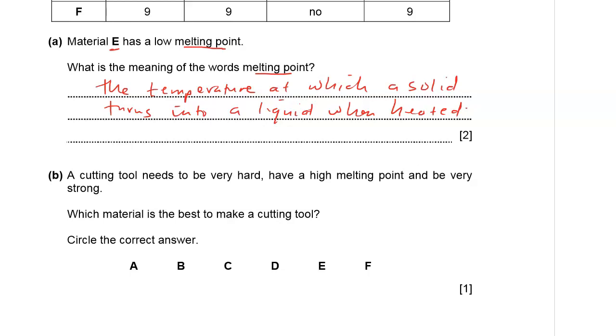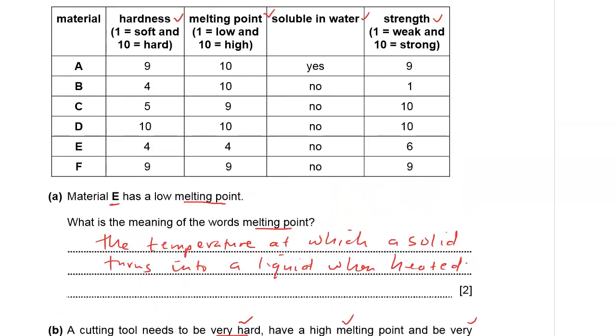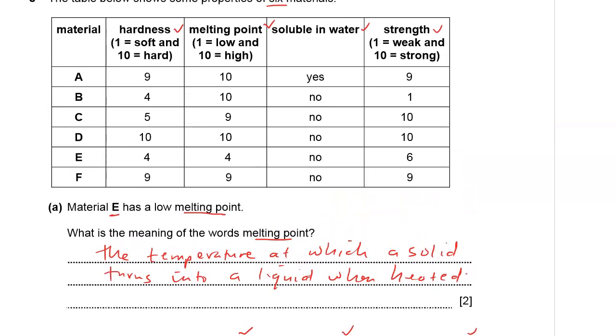A cutting tool needs to be very hard, and have a high melting point and be very strong. Which material is best for a cutting tool? Three things: very hard, a high melting point, and very strong. So we need to circle the correct answer. To do that, we go to our table here.